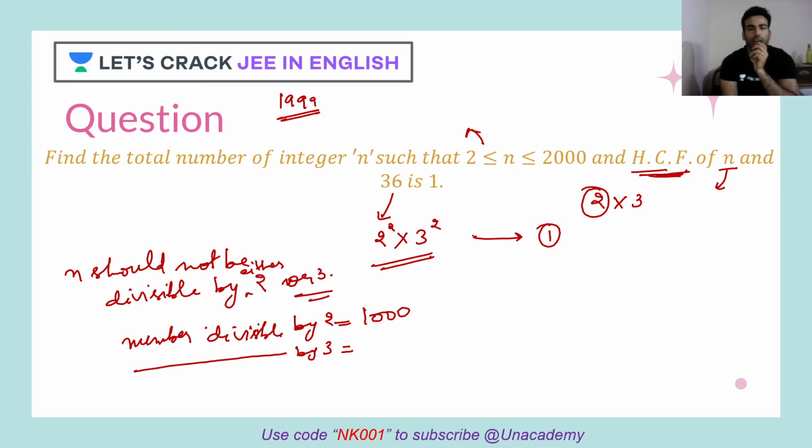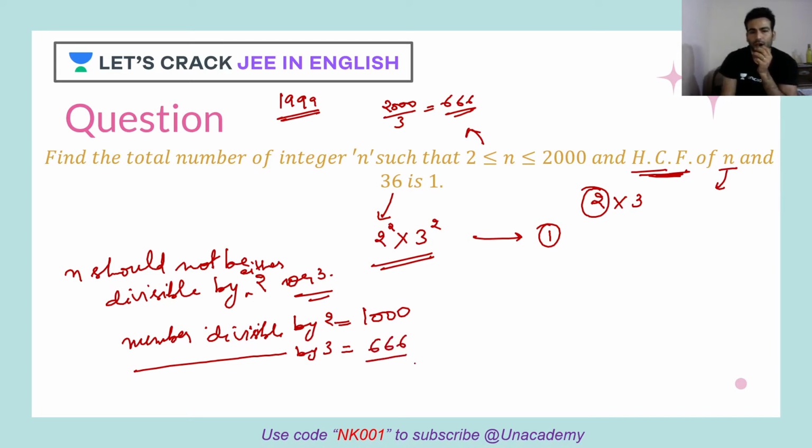How many are there? Again, easy. Till 2000, you can just divide by 3. So 2000 divided by 3: 6, 6, 6. So 666 numbers are there, starting from 3 till 1998.